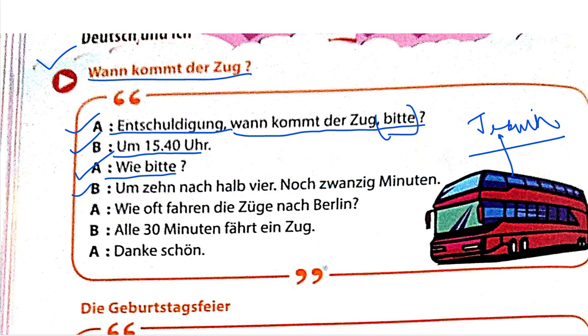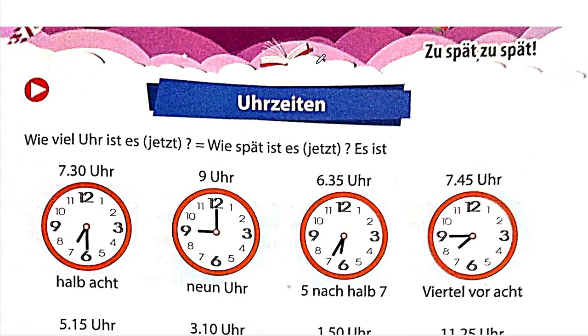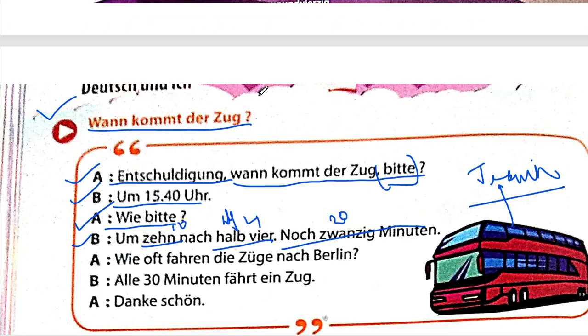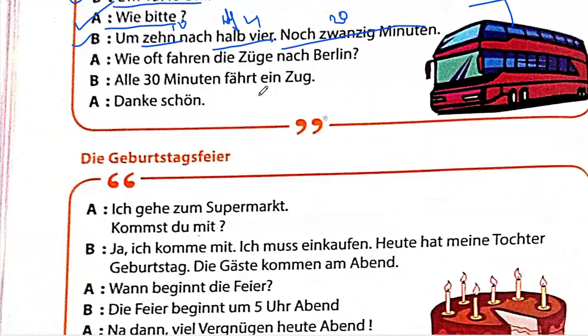Let's now break this down. So we have 10. Zehn is 10. Nach halb 4. Halb 4, half 4. Noch 20 Minuten. 20 more minutes. Did you get this? No? Let me tell you. To understand this part, we need to come over here, which is Seiten, and we'll continue from here only, but we'll also be discussing this in the next part. So, go ahead and watch that.